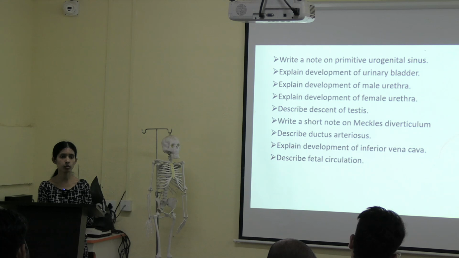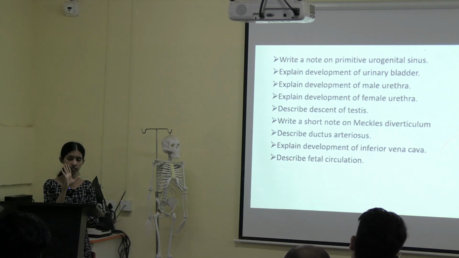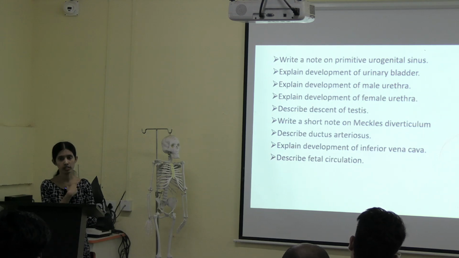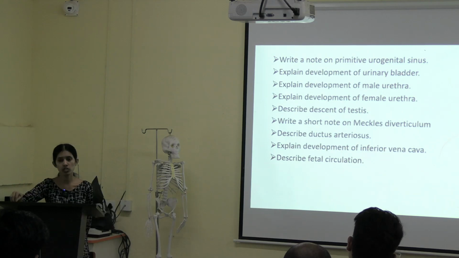So in fetus, how does the purification of blood take place? What is the source for purification of blood in fetus? What is the main reason behind the fetal circulation? At least ultimately which part will it supply? Tell me that. The oxygenated blood will reach from which part to which part in fetal circulation? Okay, in adults? In general. Where does the purification of blood take place in adults?